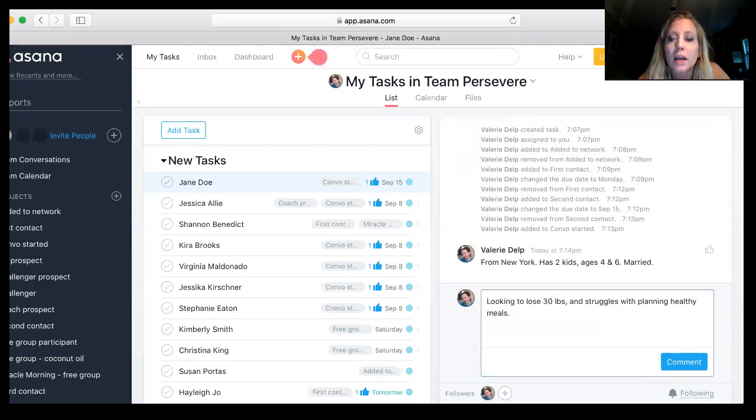But just do a little digging, all right? And make sure you put those notes in here. And more importantly, remember to ask why. So they tell you they want to lose 30 pounds. Ask them, well, how'd you come up with that number? Why 30 pounds? Why is that important to you? All right, so let's say she comes back and says she wants to lose weight so she can keep up with her kids.